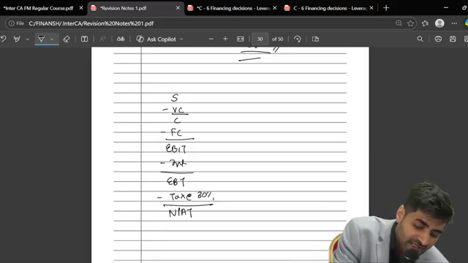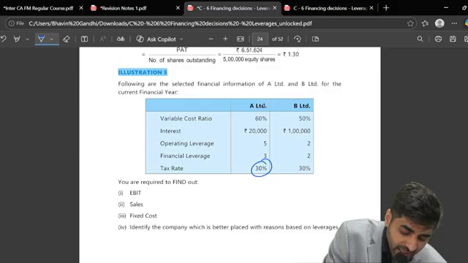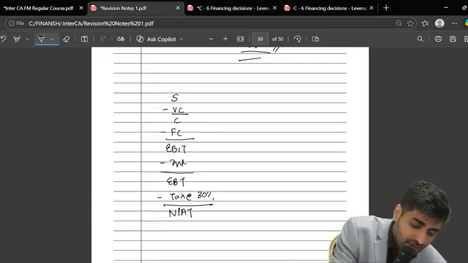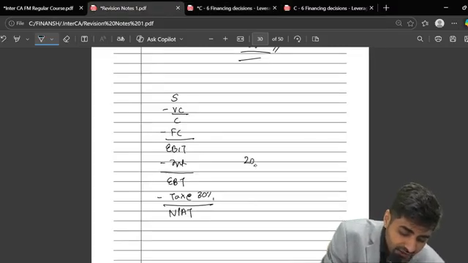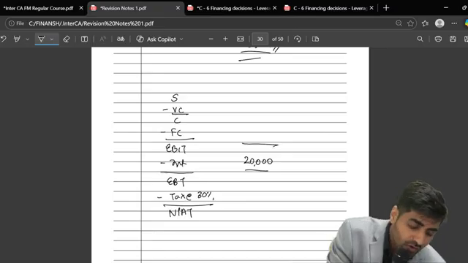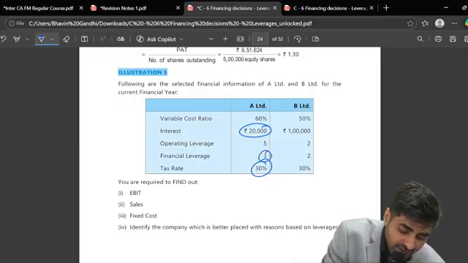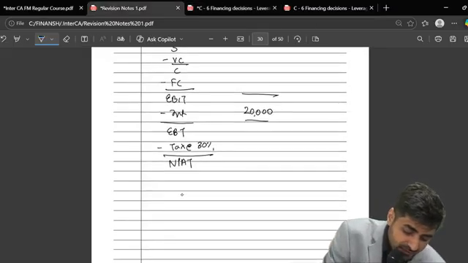Now please tell me, I'll just do it for one company, A Limited. Do you have interest available? What's the amount of the interest? 20,000. Now, do I have the FL given to you in the question? What's the FL? 3. Please tell me what's the formula for FL?